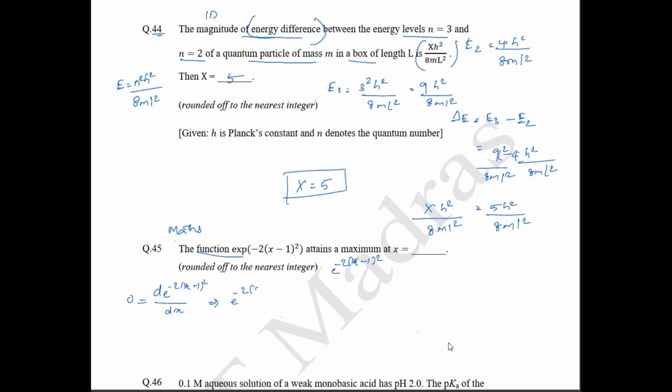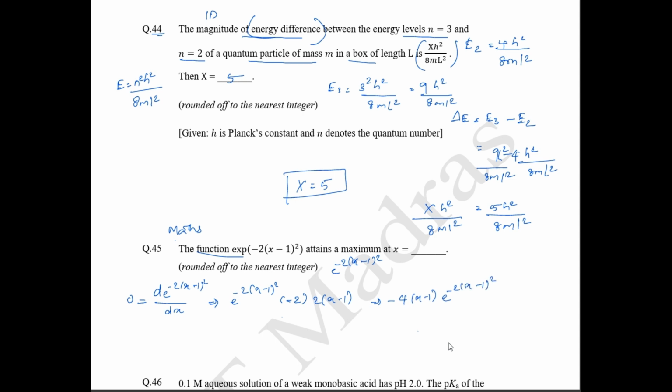Minus 2 remains constant, and x minus 1 the whole square differentiated gives 2 into x minus 1. Rewriting, this is going to be minus 4 x minus 1 e power minus 2 x minus 1 the whole square.